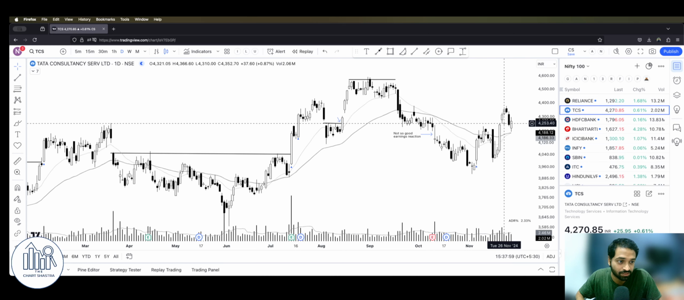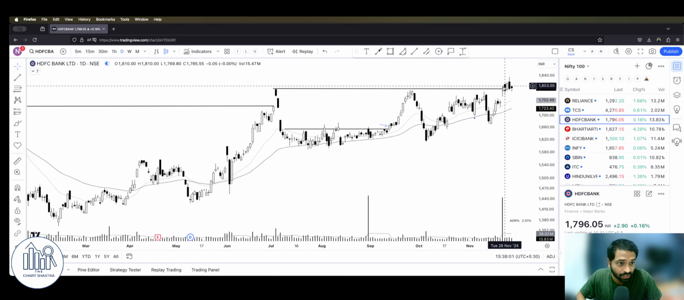We have been seeing this every day, right? HDFC, we are seeing this every day. It is still respecting this 1800 zone. As long as it is here, it is a good sign.